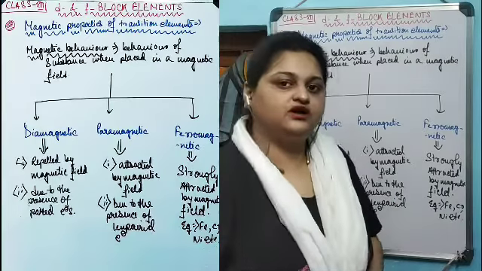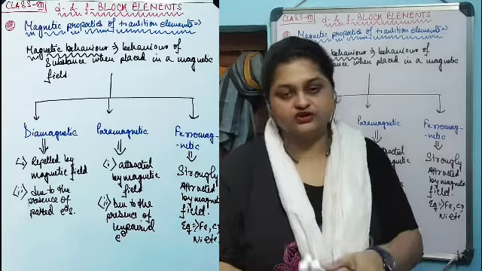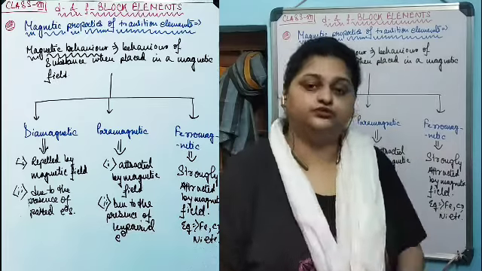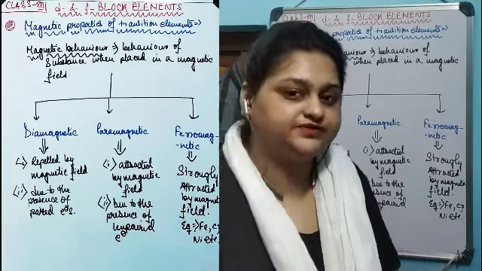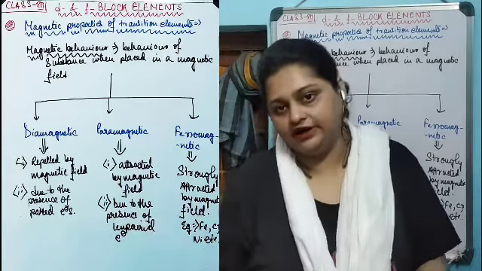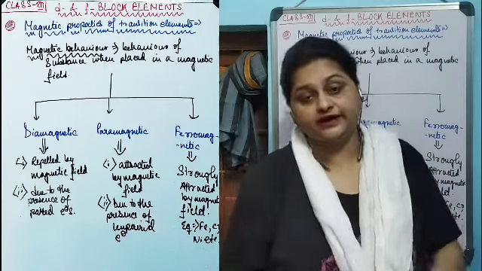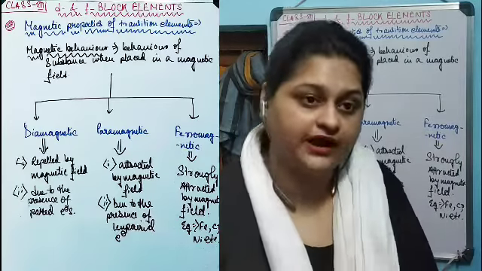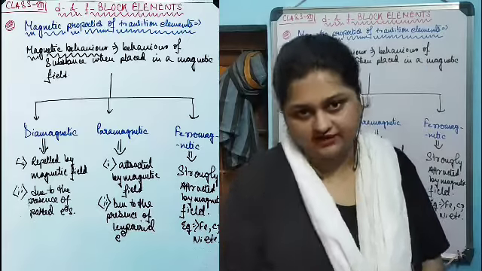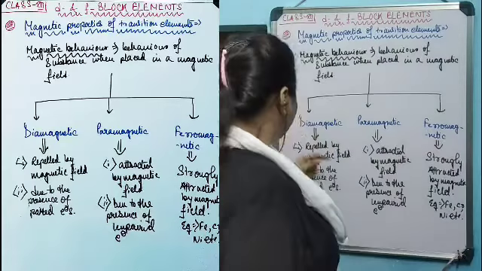Magnetic behavior of any substance is the behavior shown by the substance when it is placed in a magnetic field. Based on the behavior of a substance in a magnetic field, substances are characterized into three different categories. The first category is diamagnetic.